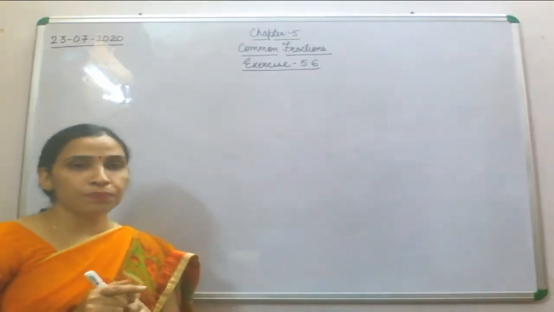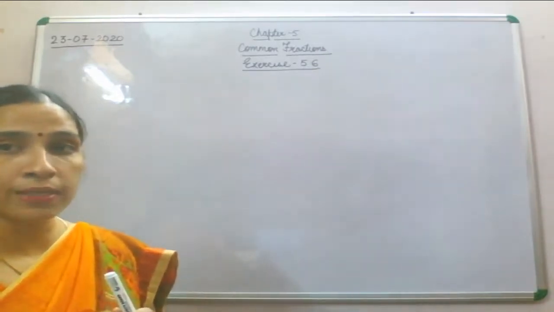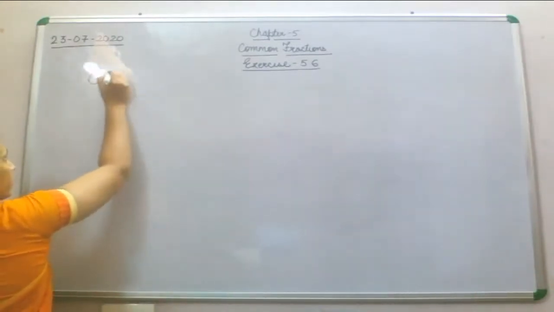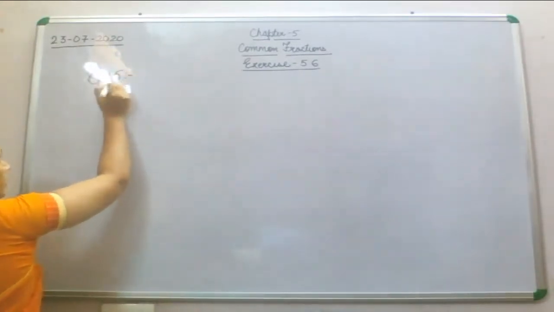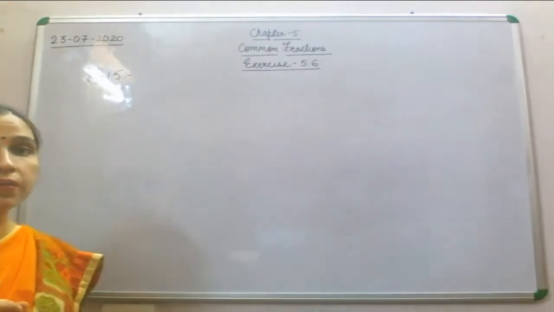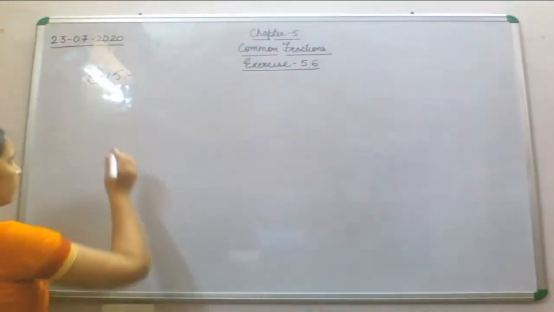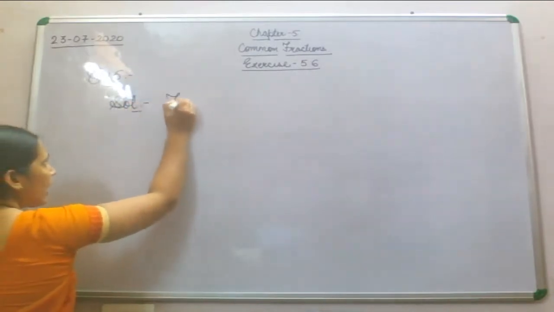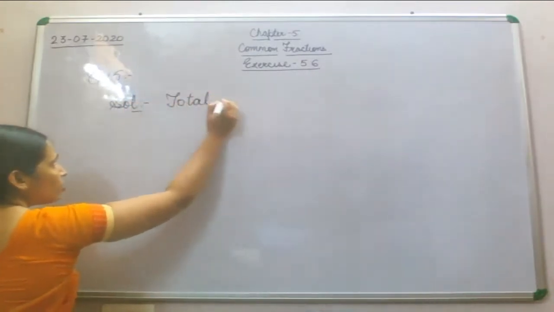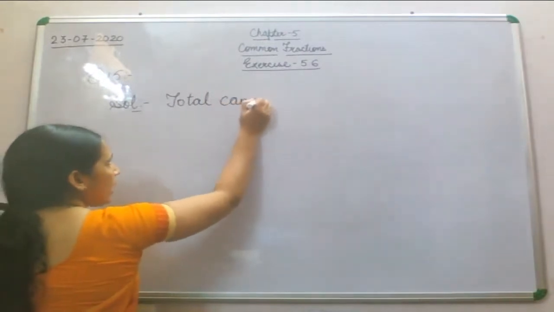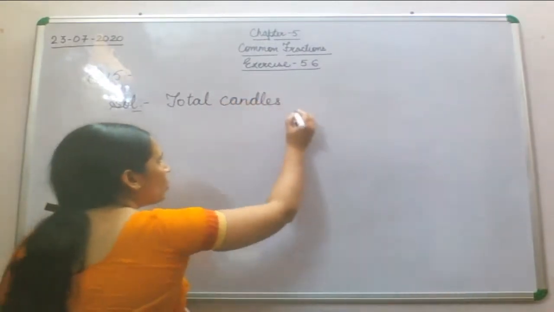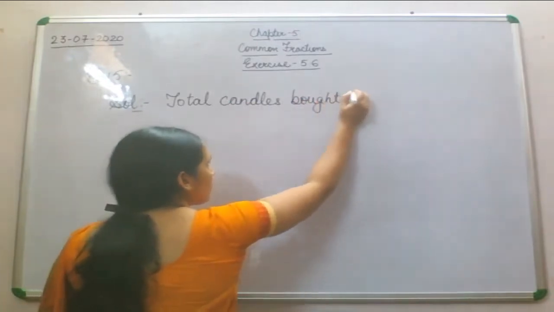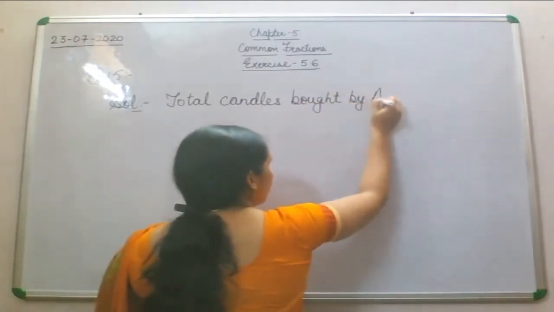So children, now let's find it out. Here, question number 15. Now what will be the first statement? The first statement, we'll write it in the solution: total candles bought by Anjali's mother.